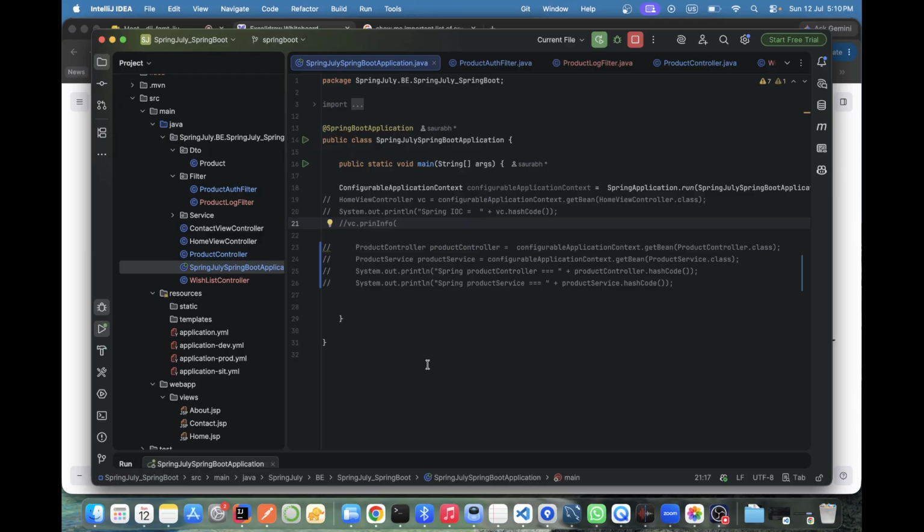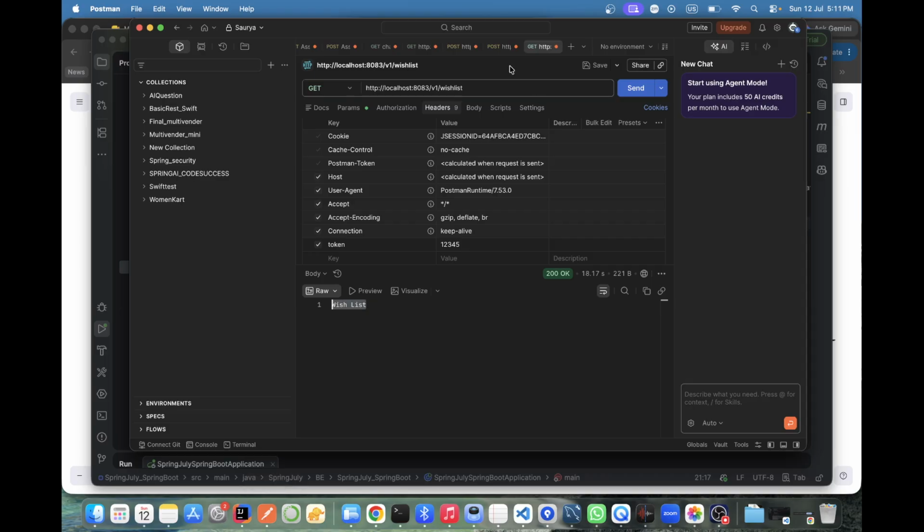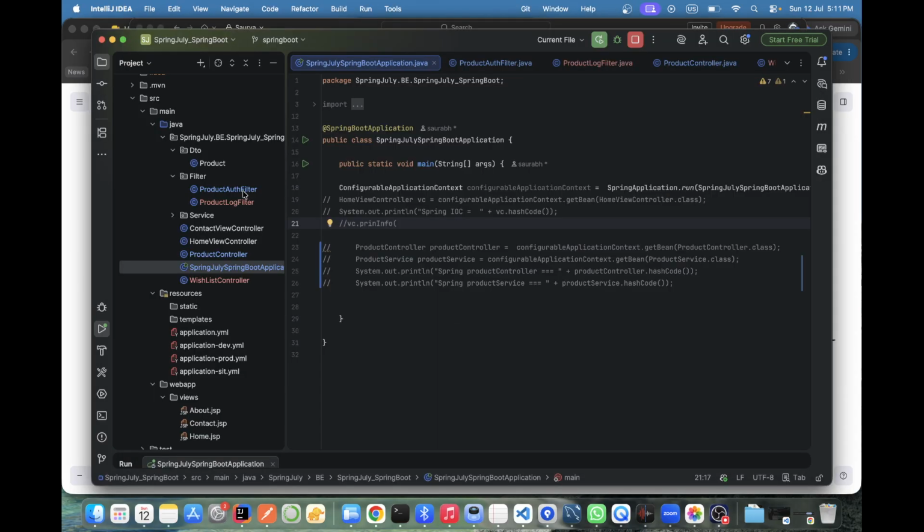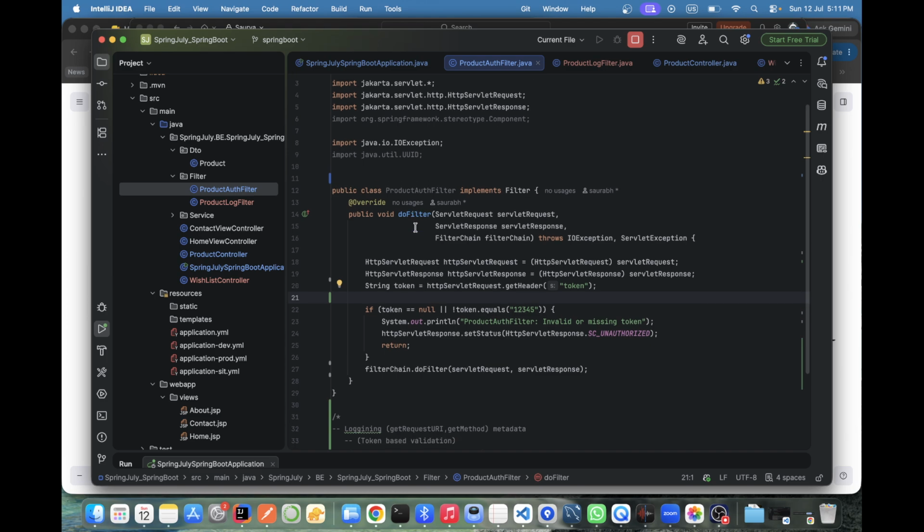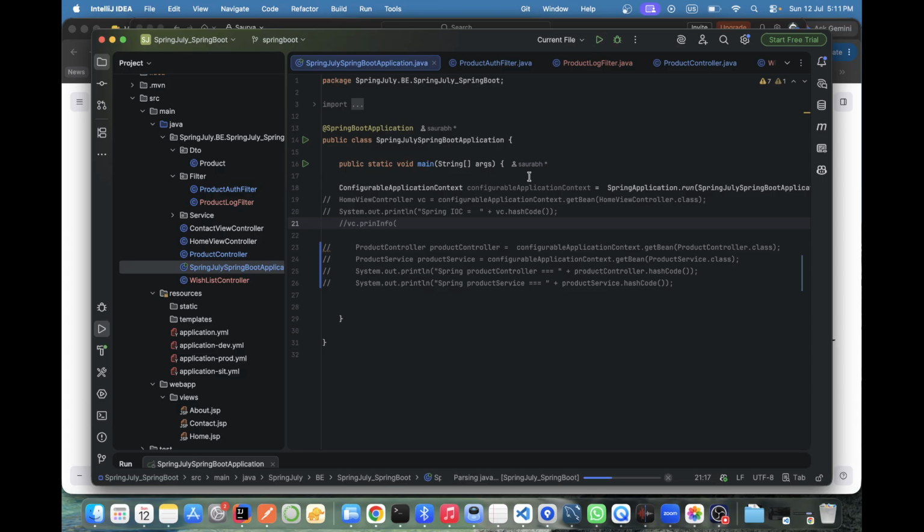Will the filter be validating or not? Wishlist is also working and product is also working. Filter should work or not? This is our auth filter. The moment I add the component, then only it should work. Correct?